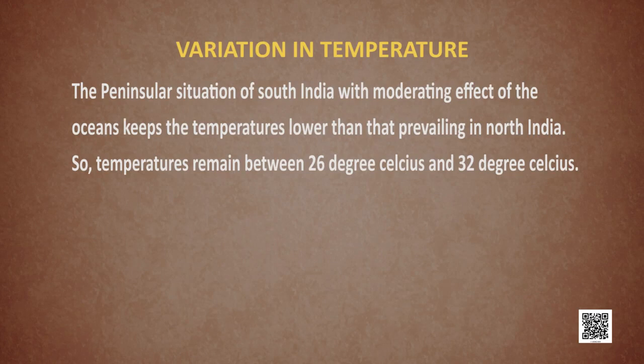The situation of South India with the moderating influence of the oceans keeps the temperature lower than northern India. So the temperatures remain around 26 degrees Celsius to 32 degrees Celsius. Even the hills of Western Ghats remain below 25 degrees Celsius just due to the high altitude.